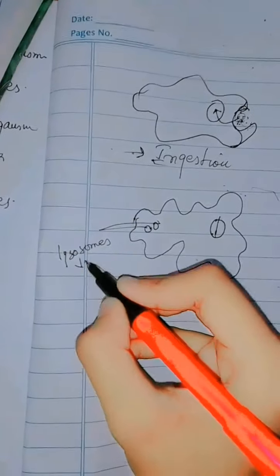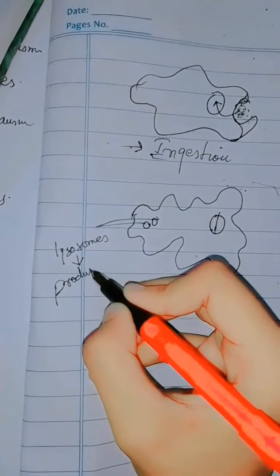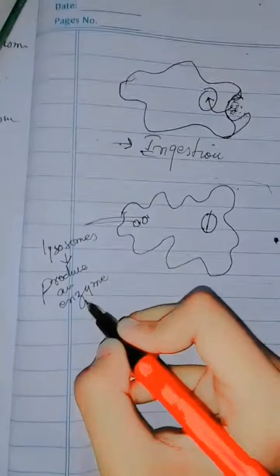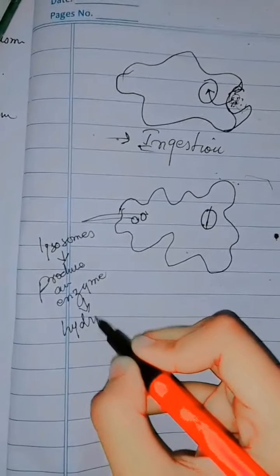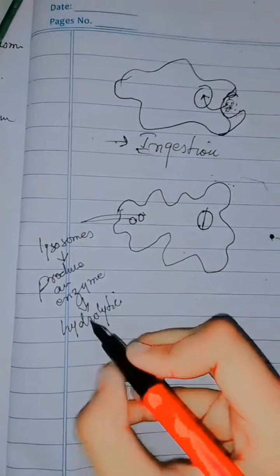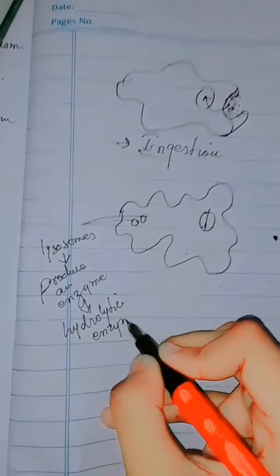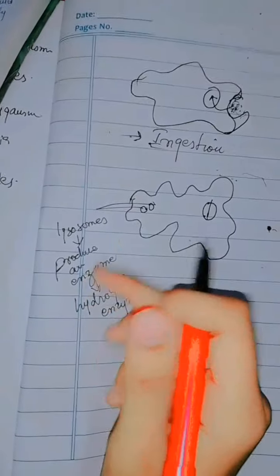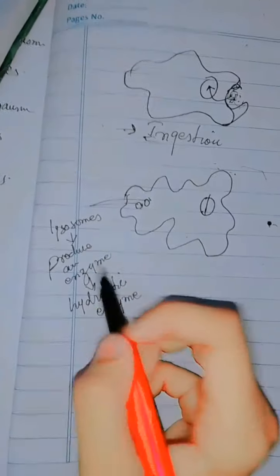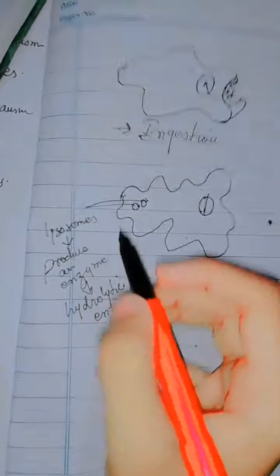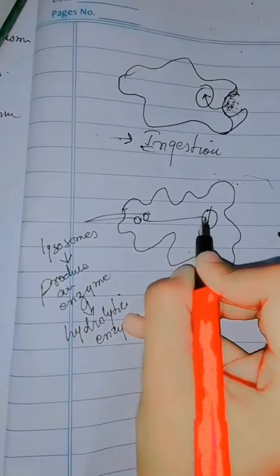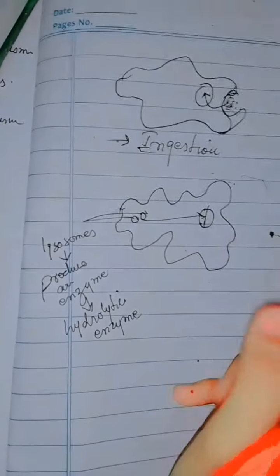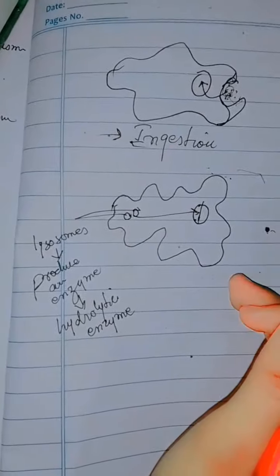They will produce an enzyme, that enzyme is a hydrolytic enzyme. For the digestion, these lysosomes will move into the food vacuole, and as they move into the food vacuole the digestion occurs.